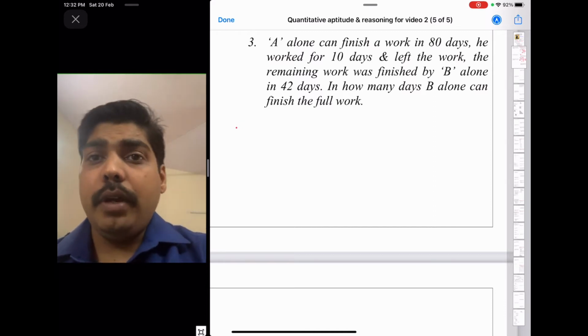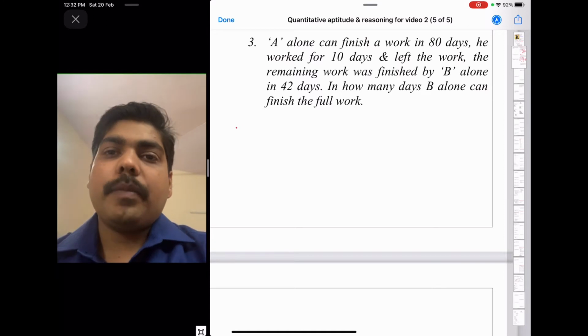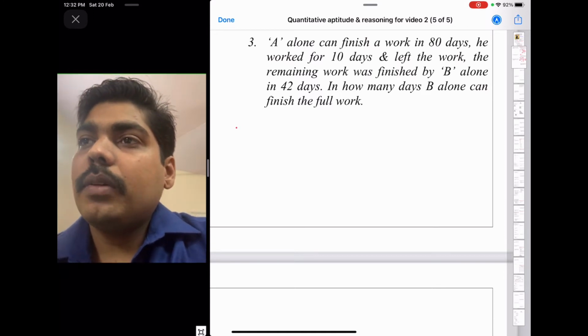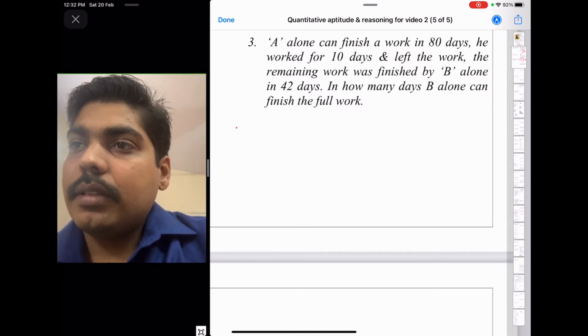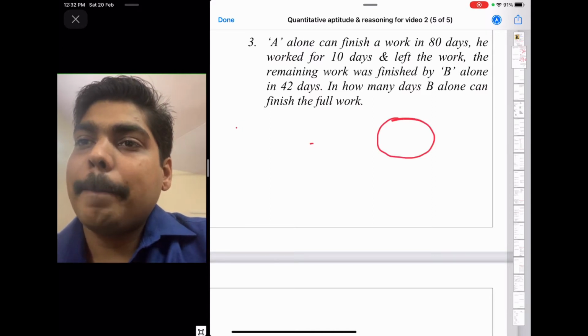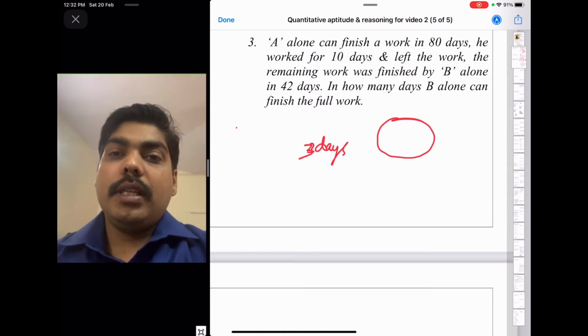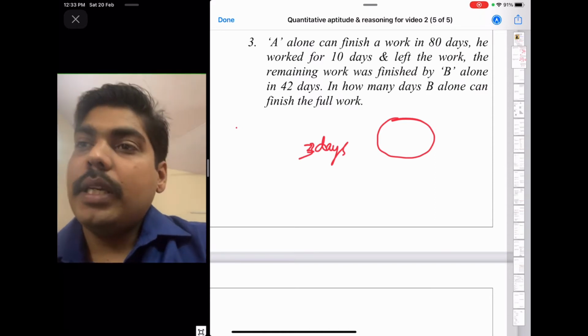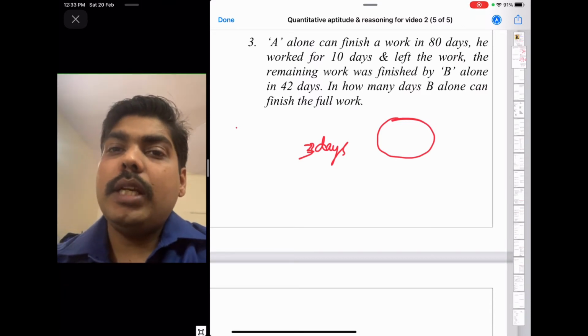So in time and work, there is one more understanding. So whenever there is a statement, if it says he will finish the work in 3 days, okay, A will finish the work in 3 days. That means he will divide the work into 3 equal parts.